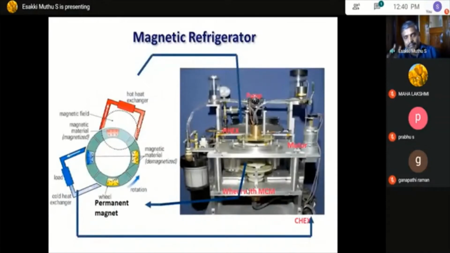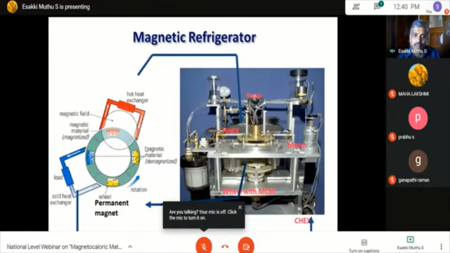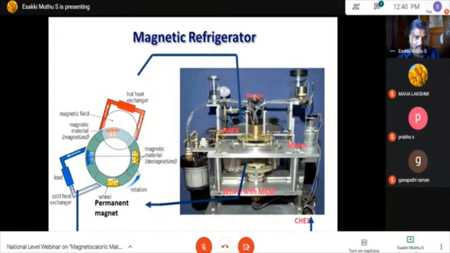This is the first magnetic refrigerator, which was manufactured by the company Cooltech. In the diagram, the magnetic part is on this side. Here there is a magnetic material, and you can see yellow, blue, and red. These are the magnetic material, and you have a magnetic field around this. The magnetic material will be rotating with the rotor.